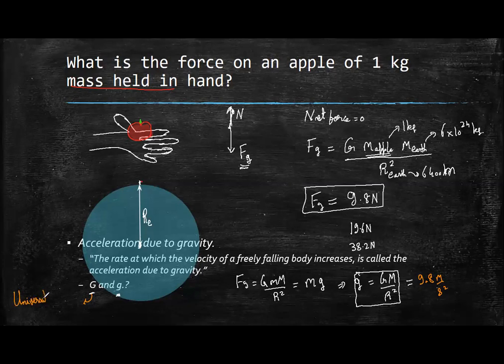Universal. So it is always a constant wherever you go. Universal gravitational constant. Okay. All right. So is this clear to everyone? You can note this down also. Acceleration due to gravity. इसको नोट कर लो.